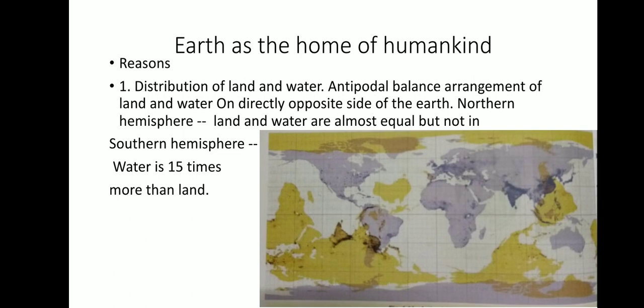And in the Antarctica landmass, there are three protruding points, means points which are towards the northern side. They are pointing towards South America, Africa, and Australia. So it makes a balance on the Earth.